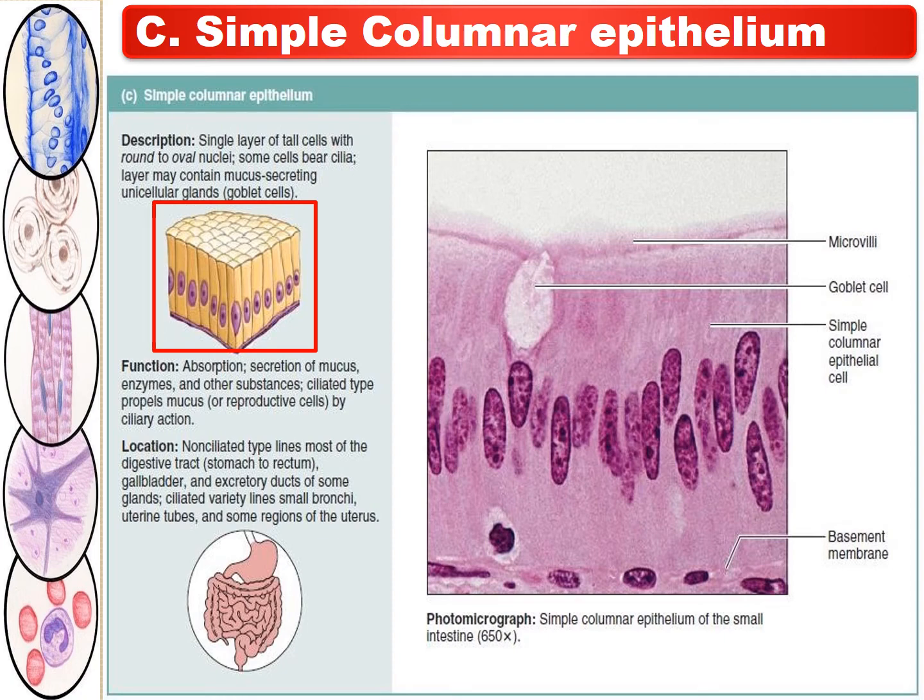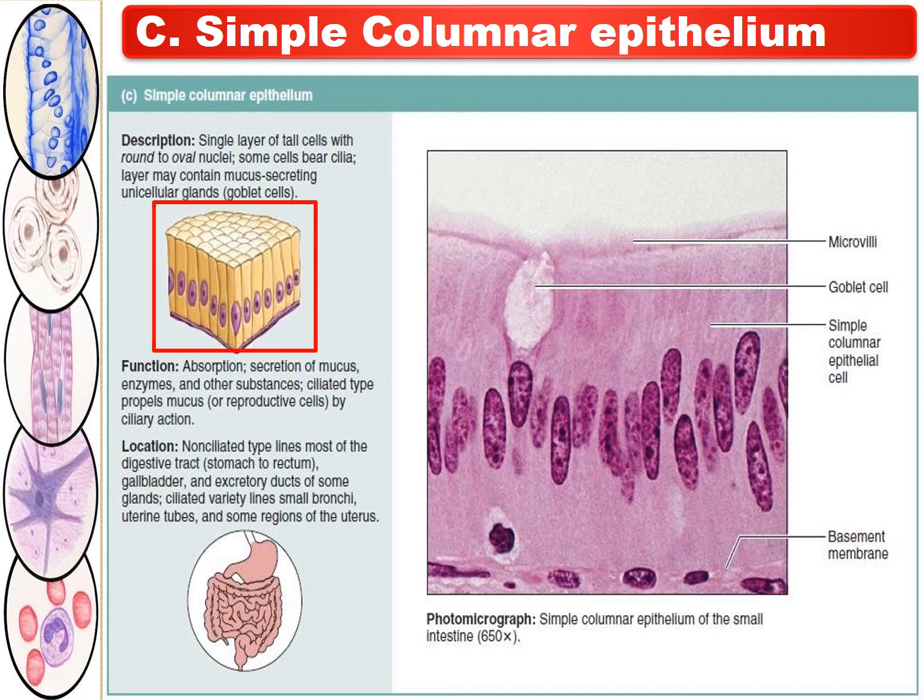This simple columnar epithelium functions in absorption and secretion of mucus, enzymes and other substances. Whereas the ciliated type propels mucus or reproductive cells by ciliary action.